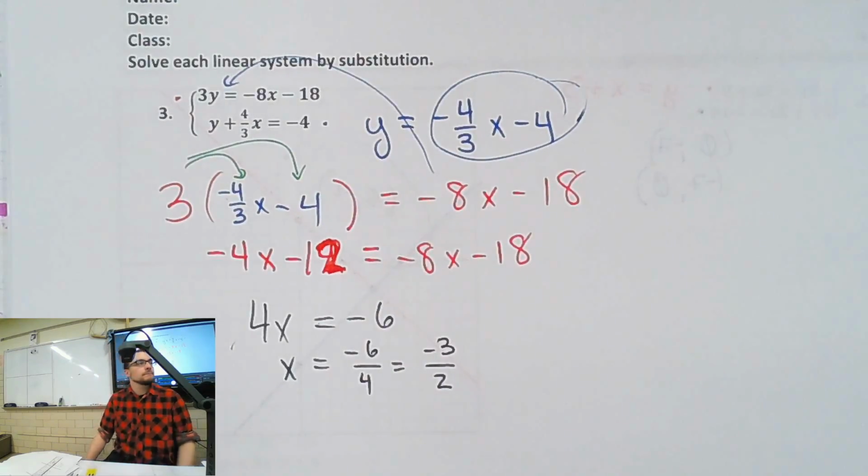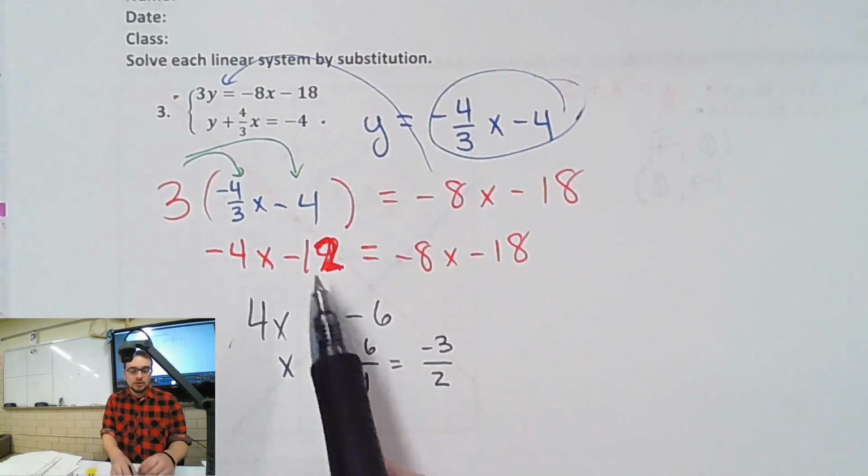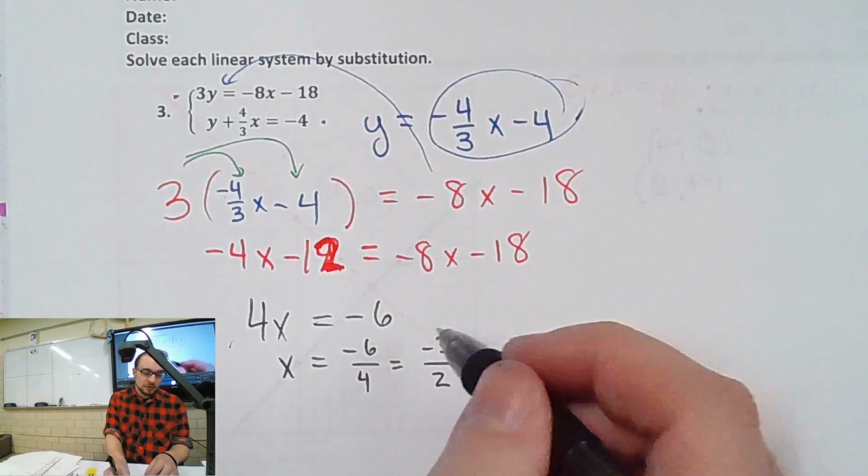Does it really matter what side the x is on? Like, could you have it backwards? No, you could have done negative here, but then you'd have to get rid of the negative eventually, right?